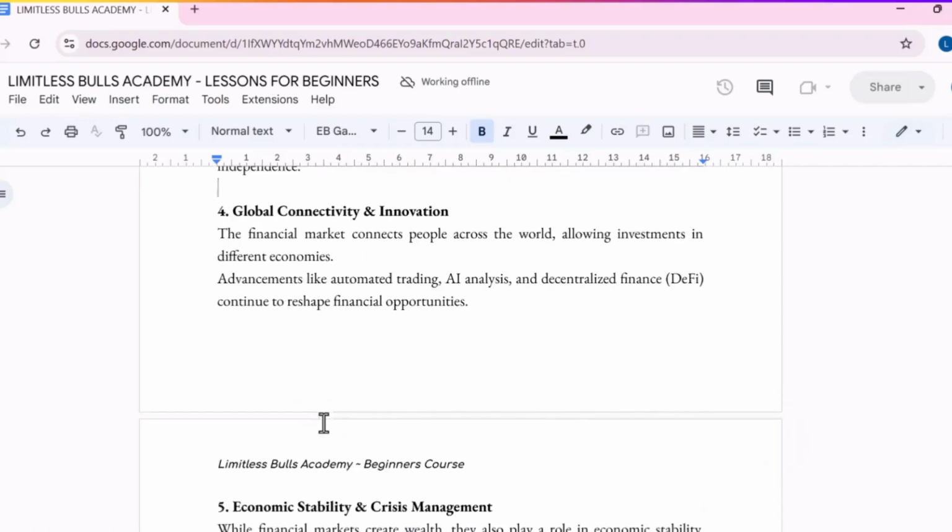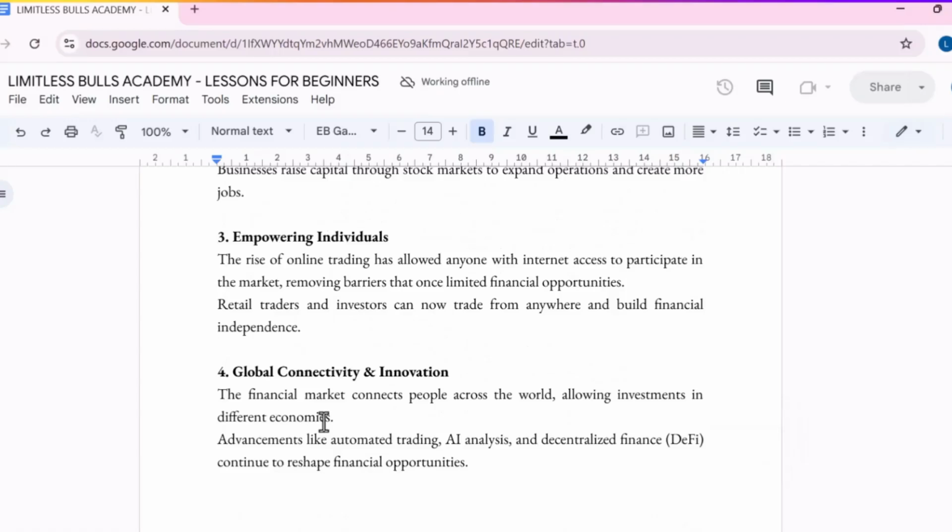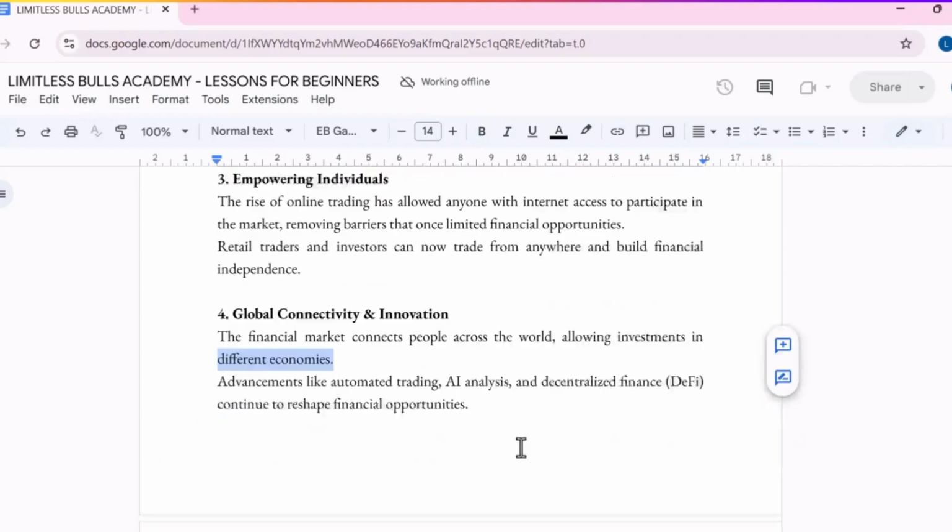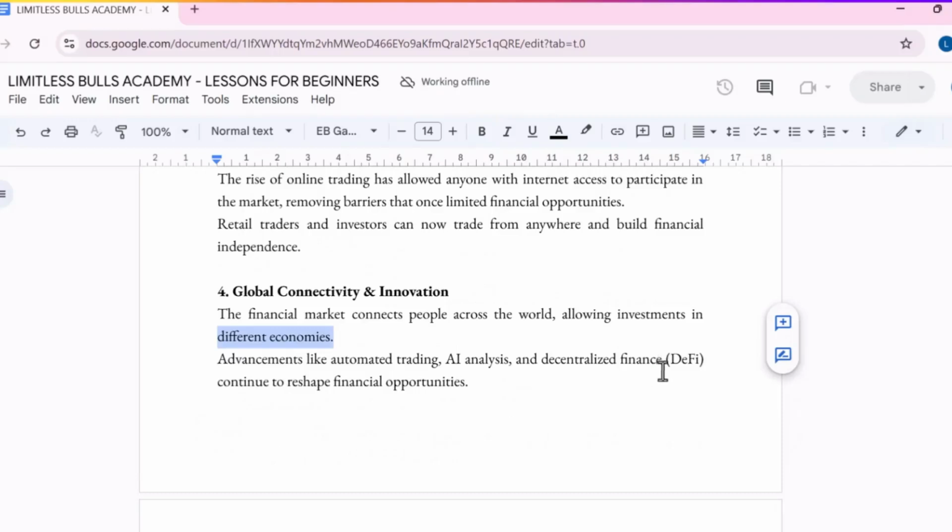And then number four is for what? It is for global connectivity and innovation. So the financial market connects people across the world, allowing investment in different economies. Advancements like automated AI trading, analysis, and decentralized finance, DeFi, continue to shape financial opportunity, and it keeps evolving and it keeps getting better.